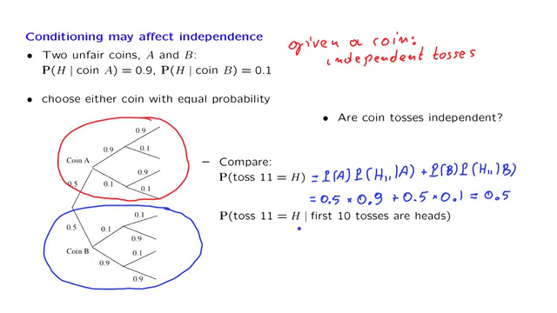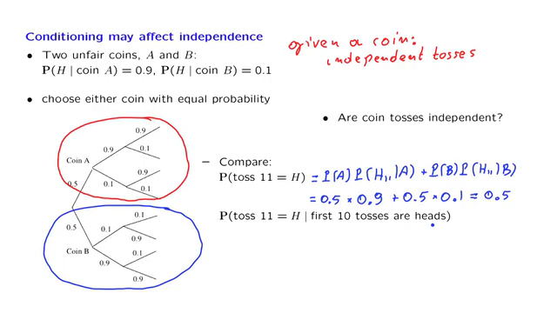We can calculate this quantity using the definition of conditional probabilities or the Bayes rule, but let us instead think intuitively. If it is coin B, the event of 10 heads in a row is extremely unlikely.